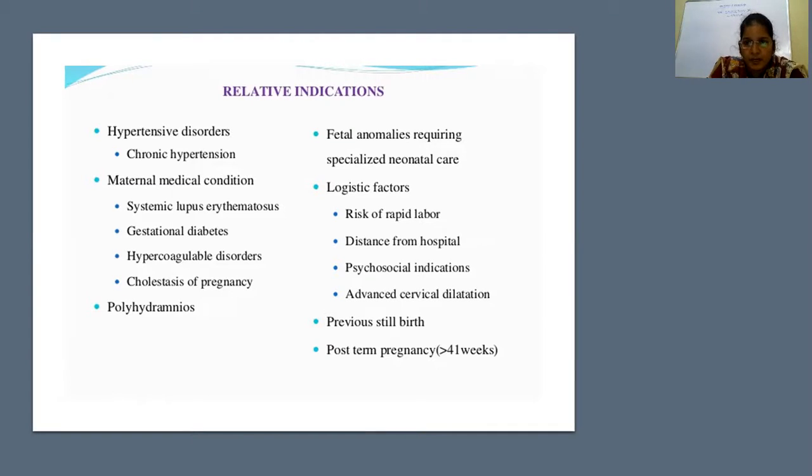When there is a risk of rapid labor, the obstetrician will decide whether to induce the labor or not. When the patient is far from the hospital, you can admit the patient and induce the labor. And other psychosocial conditions, advanced cervical dilatation, all these relative indications depend upon the choice of the obstetrician and the patient. They have to decide. And previous stillbirth and post-term pregnancy, these are relative indications.